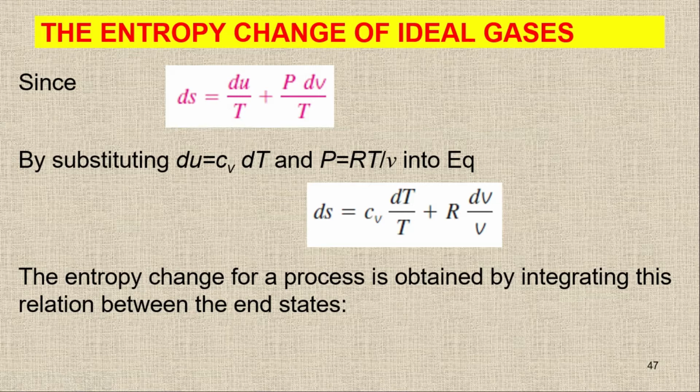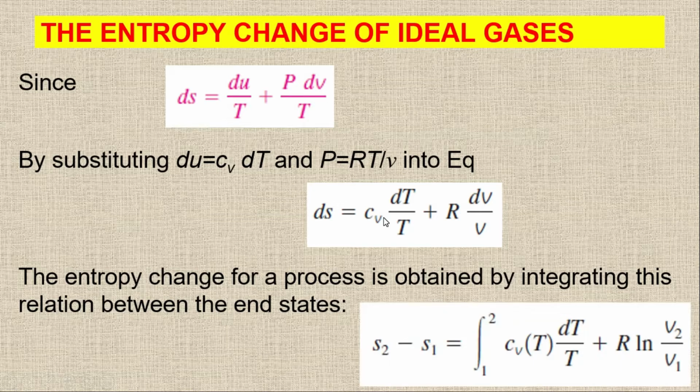So entropy change is simply you have to integrate the whole term. When you integrate, you will get S2 minus S1 equal to the integral from 1 to 2 of Cv as a function of T, dT upon T, plus R ln v2 upon v1.